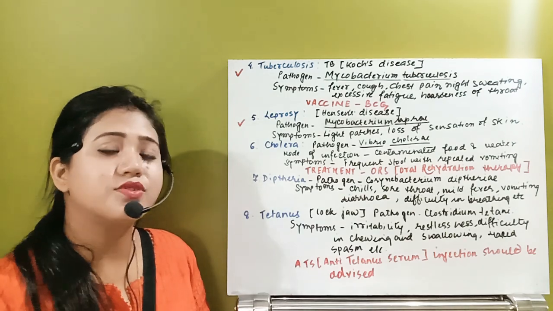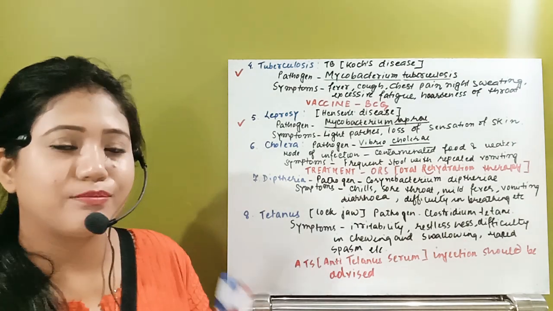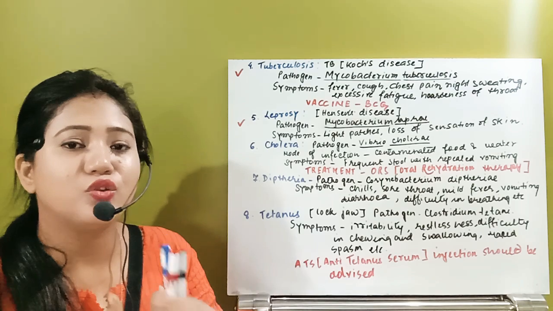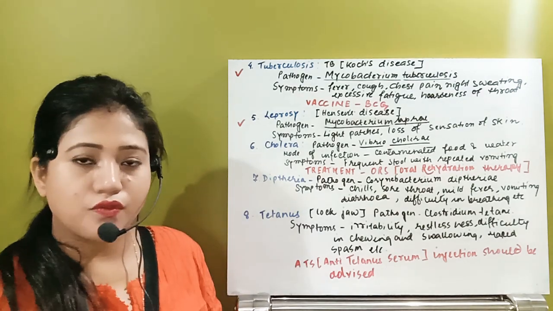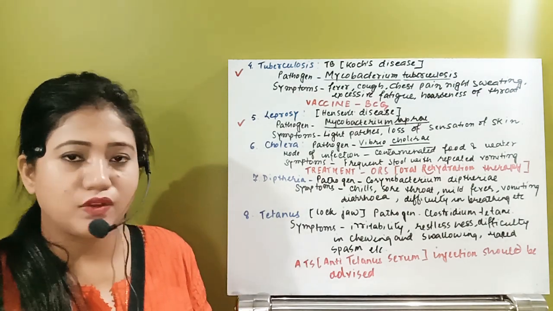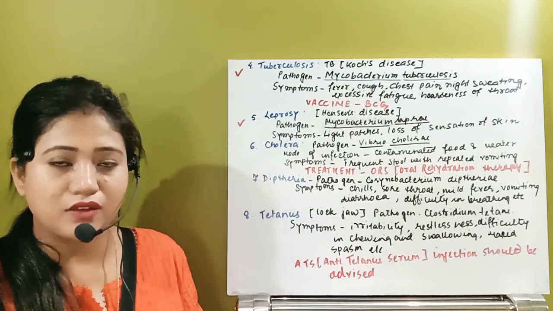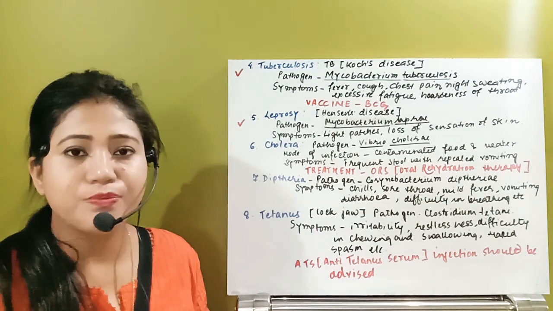The symptoms include, first of all, that the individual loses sensation on the skin. He will not be able to feel anything whenever he touches that region of the skin.